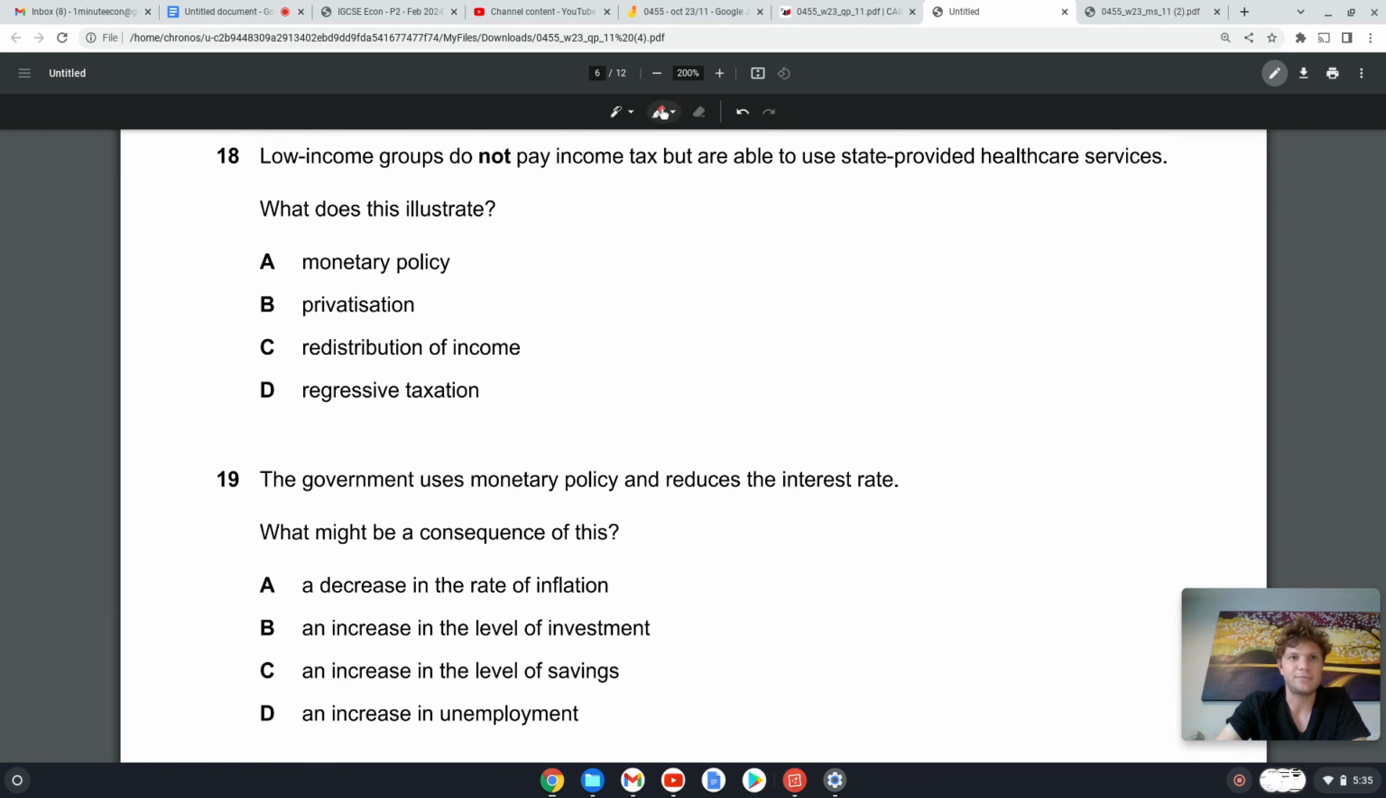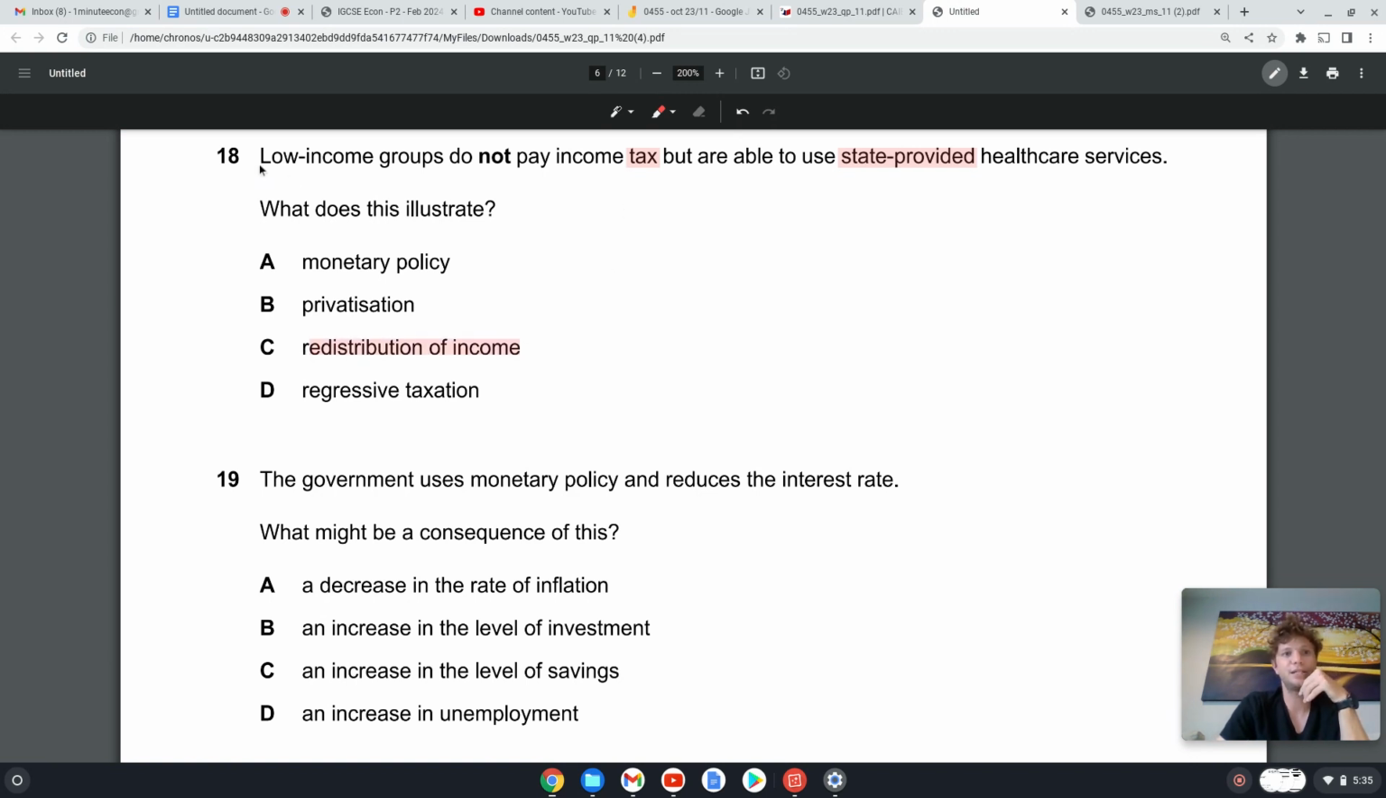18. Low income groups do not pay income tax but are able to use state provided healthcare services. What does this illustrate? Monetary policy? Nope. Tax is fiscal policy. Privatization? Nope. We're talking about state provided or government provided healthcare. Privatization means individuals own firms, and then those firms are producing a product. So this is state provided, so it's not privatization. C, redistribution of income. Yes.